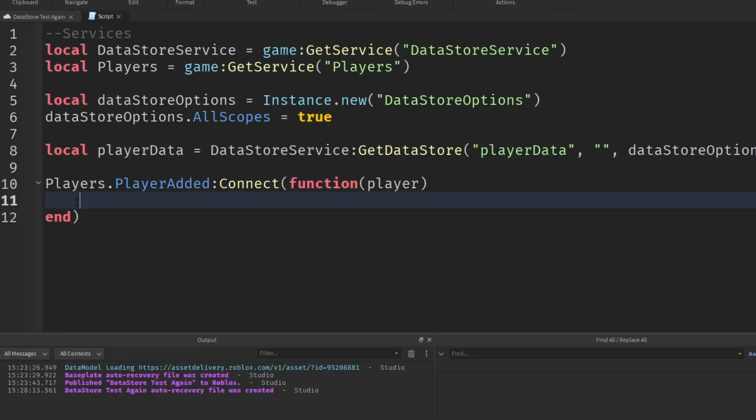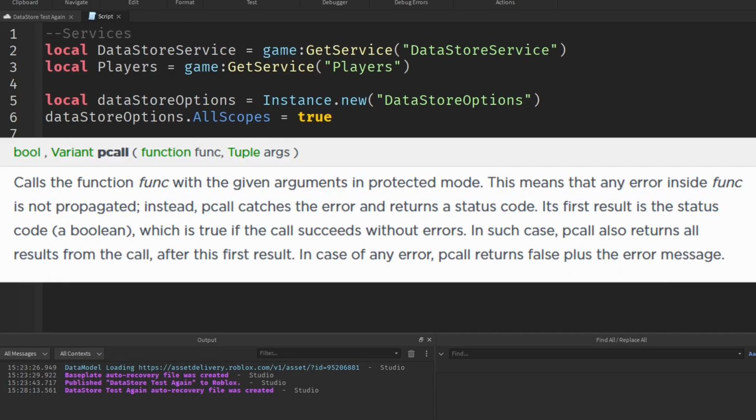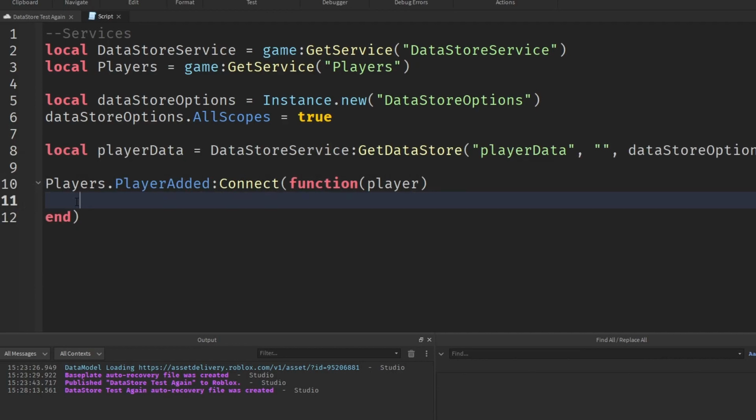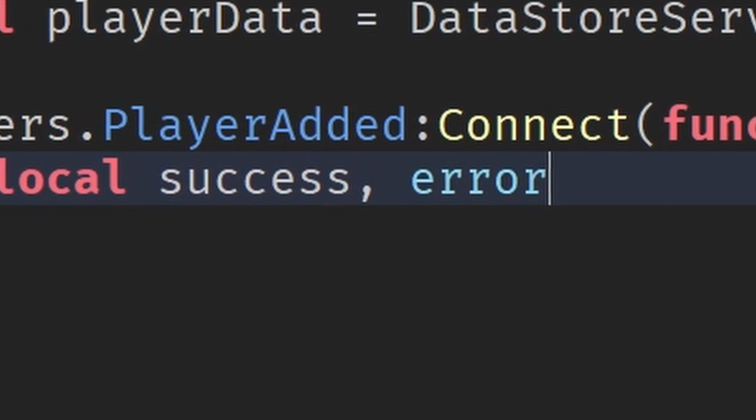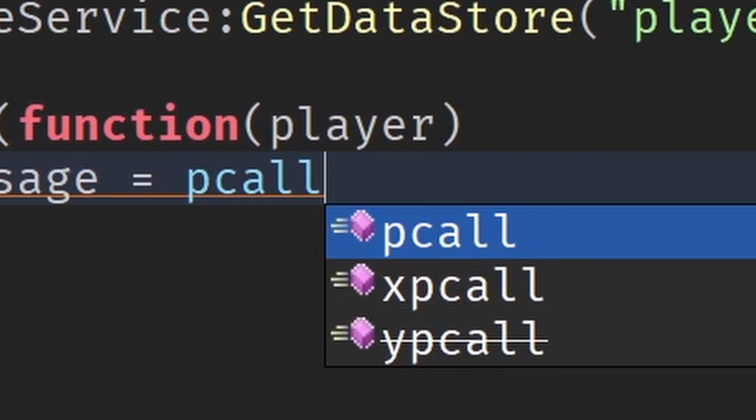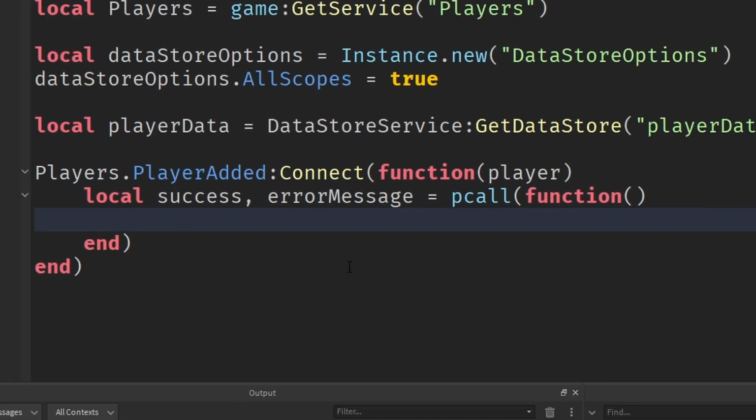Next, we want to make a pcall, which is basically a protected call. If anything goes wrong with the data store, then you're pretty much safe. Obviously it wouldn't still work, but it's not going to break the rest of your script. So I'm going to say local success, errorMessage equals pcall(function. Then we basically have that.